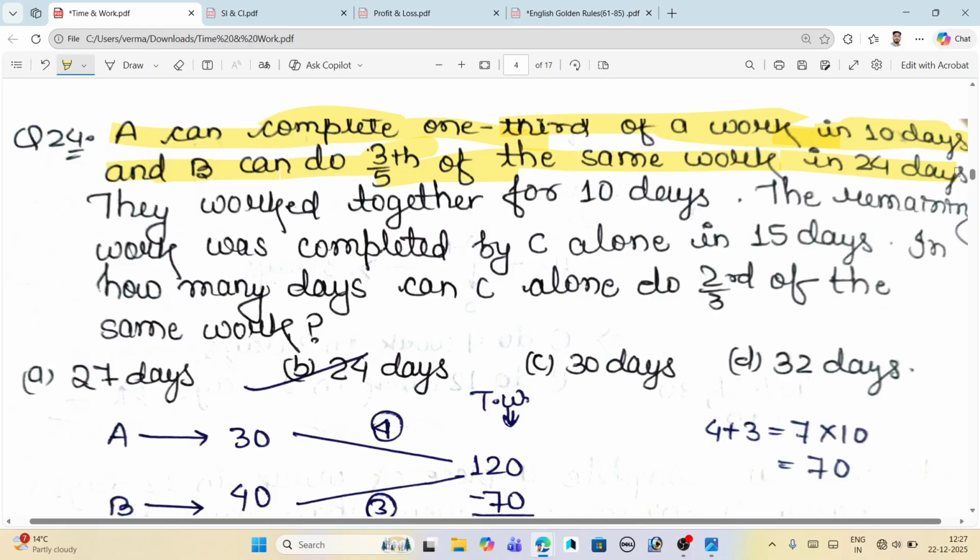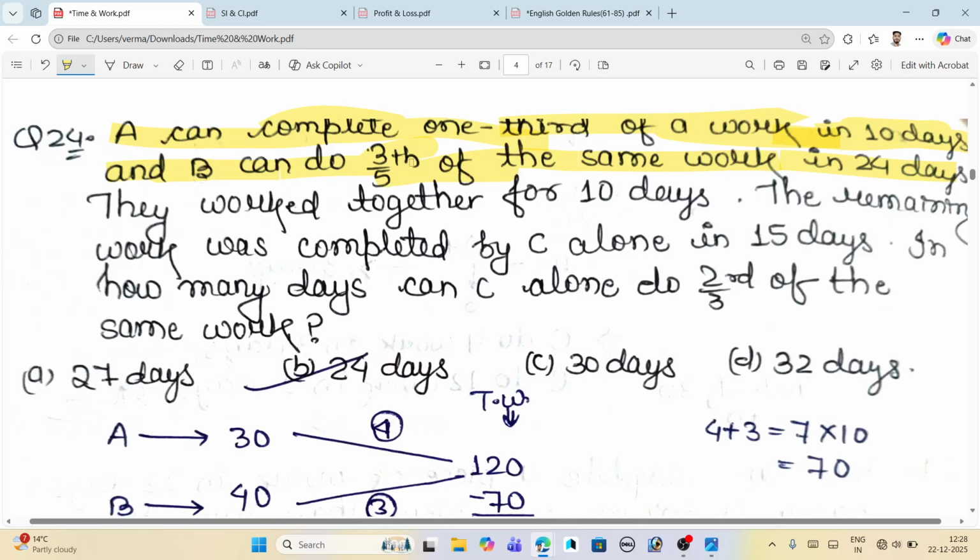I'm not calculating with pen or paper, I'm just doing it only in my mind. So in the examination you also have to do the same. This is the complication which the examiner will give you: that one third, three fifth, you have to convert and complete the work to 100%. Now you will have to see the number of days it takes.